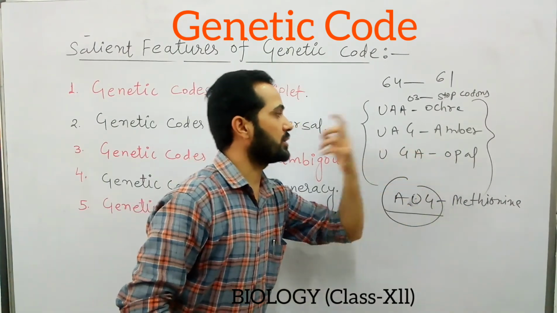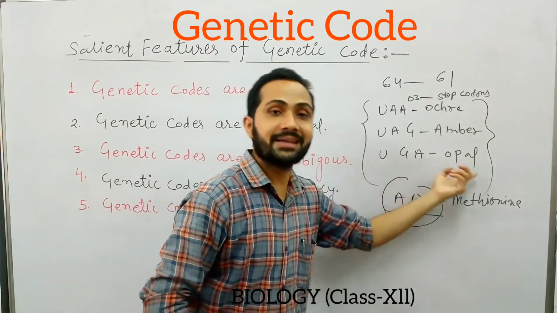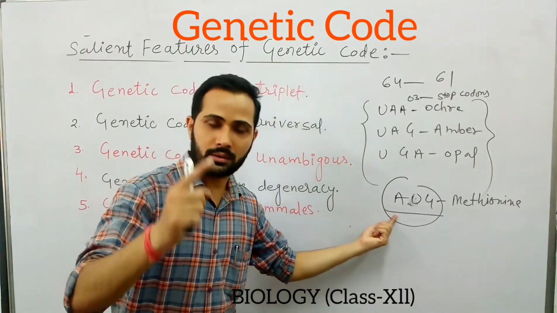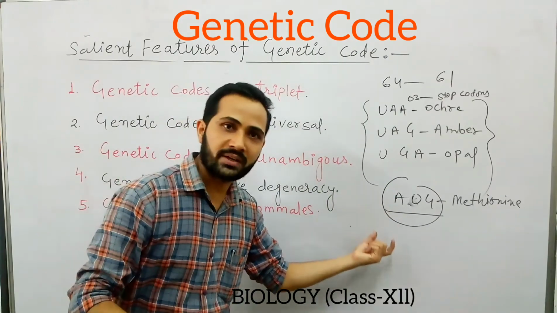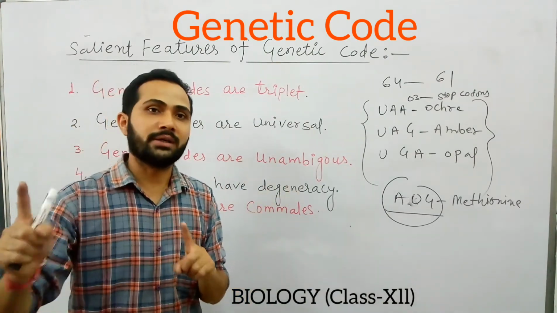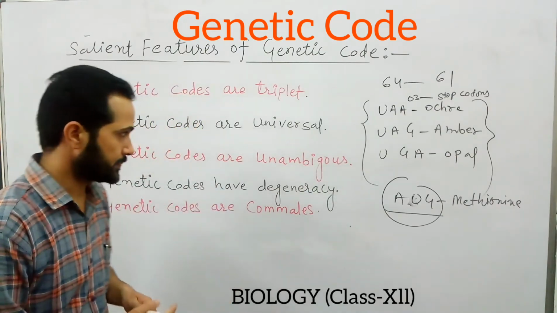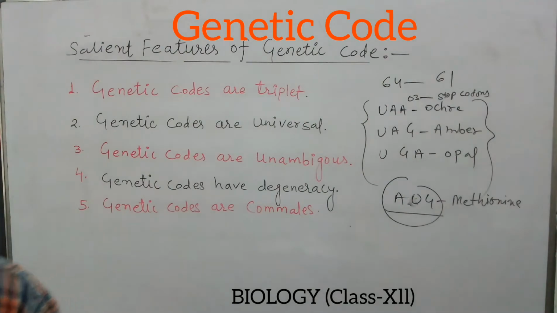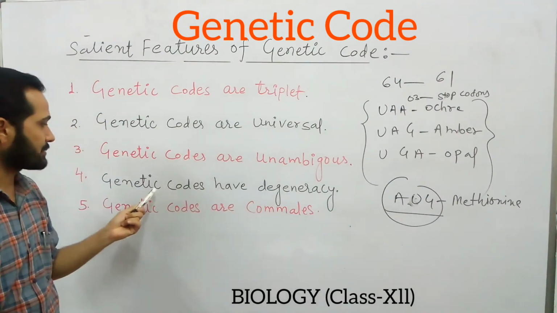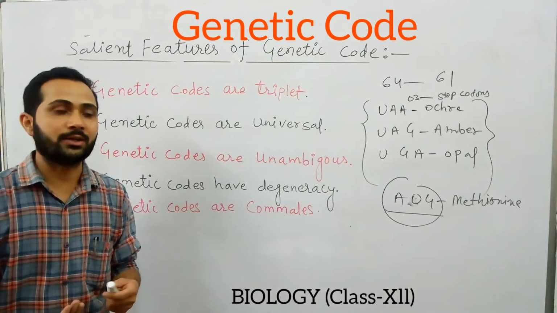UGA always codes opal. That means this cannot code any other amino acid. So a particular genetic code will always code a particular amino acid. That genetic code will not be responsible for the coding of any other amino acid. That is an important property, which is unambiguous. And now the next property is degeneracy, meaning genetic codes are degenerate.